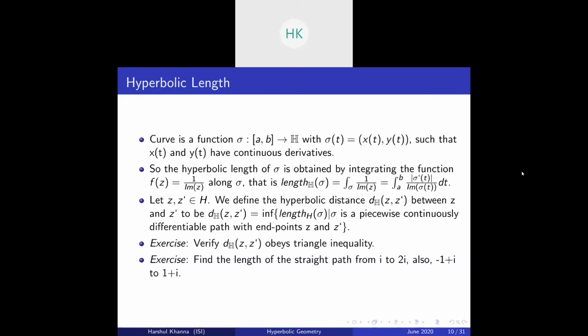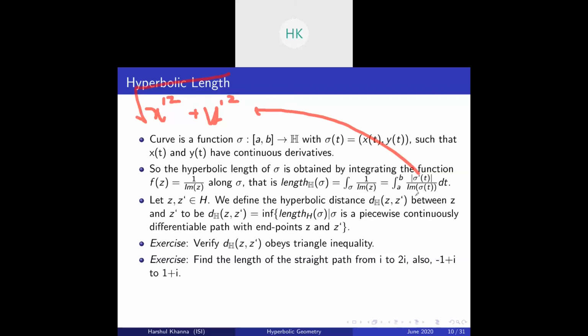Let's see how this comes about. Suppose you have x dash t plus i y dash t. So this is basically the square root of x dash squared plus y dash squared. That's the modulus of a complex number.